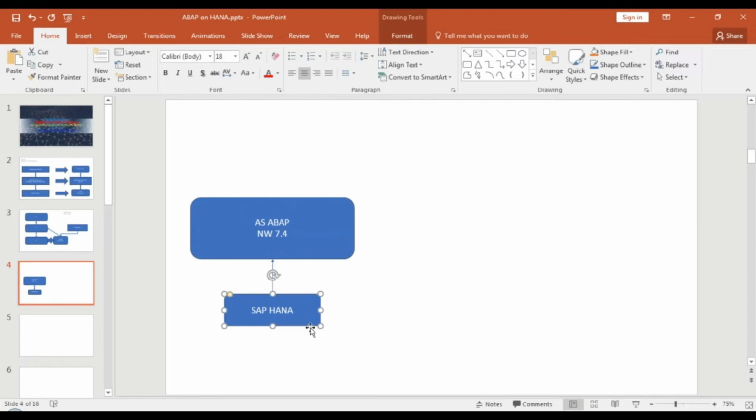7.4 onwards, guys. So this was one major announcement with SAP 7.4. You can now run your HANA DB, and on top of it you can run any ABAP application server if you're on NetWeaver 7.4. And this has become ABAP on HANA.